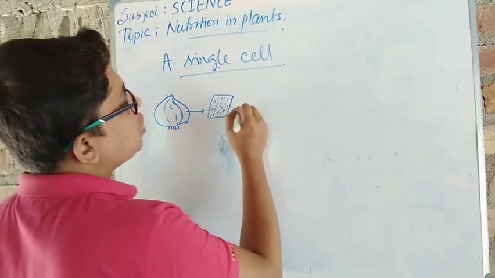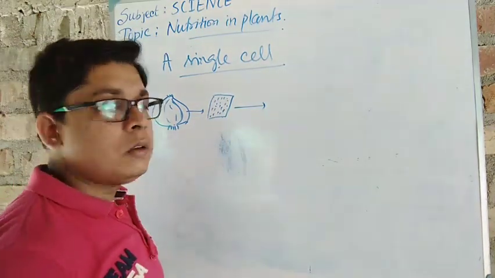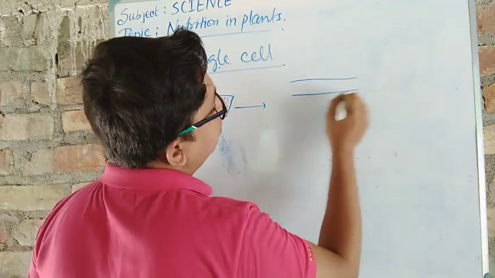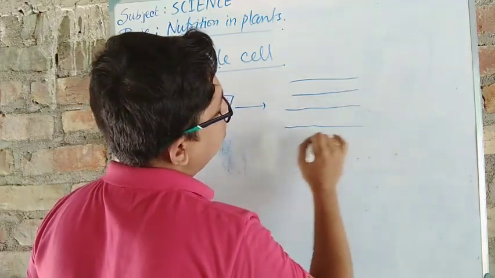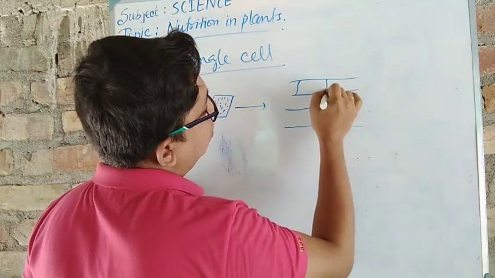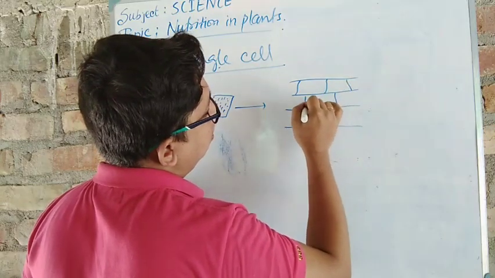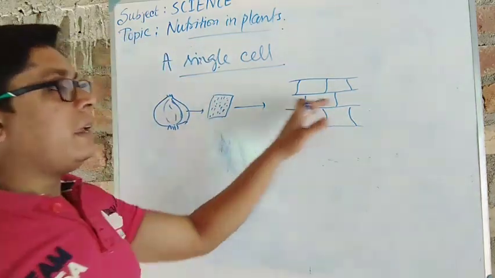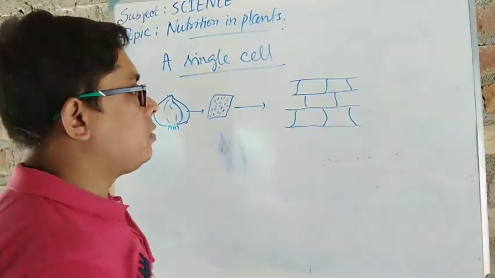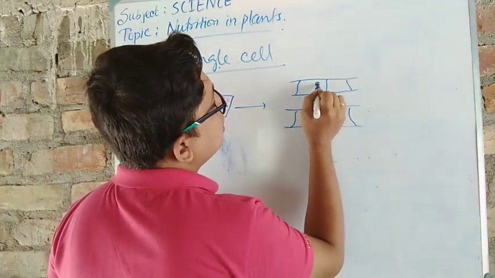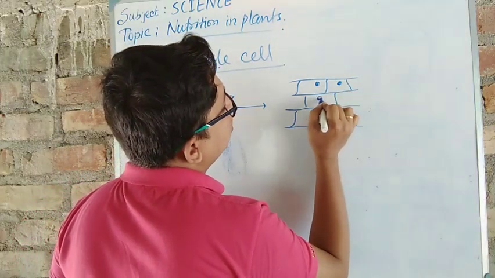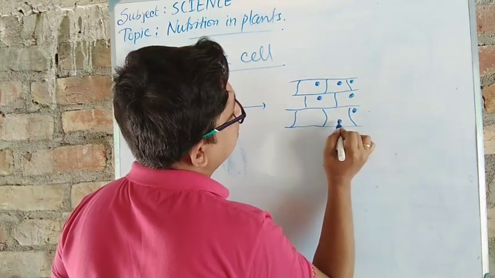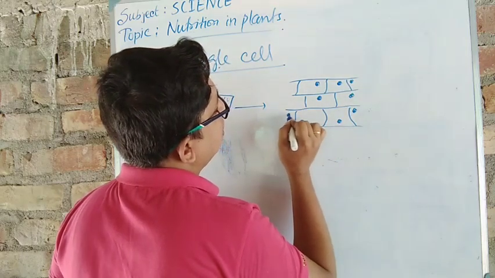Now if this portion is observed under the microscope, you will see a brick-shaped structure. How is it? I am showing you. Just like this, brick-shaped cells are present over there, and in each cell there is a black colored, round dot. In each cell it is present, anywhere in the cell.